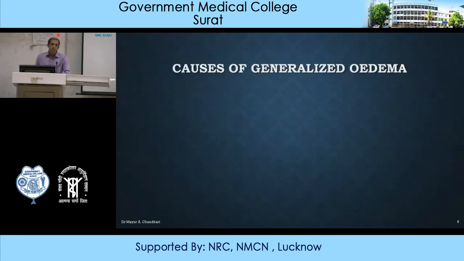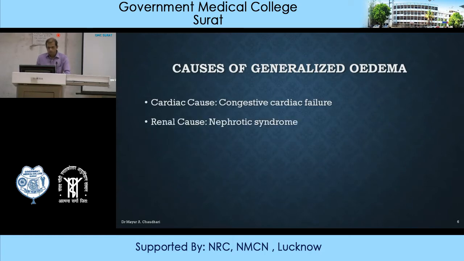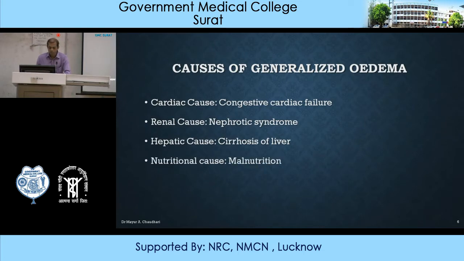The majority of diuretic drugs are used for various types of edema. Now if we see causes of generalized edema, there are cardiac causes like congestive cardiac failure, renal causes like nephrotic syndrome, hepatic causes like cirrhosis of liver, nutritional causes like malnutrition, and many a time allergic reactions are also responsible for generalized edema. So in these conditions, diuretics are prescribed. And many a time there are certain drugs which can induce generalized edema.